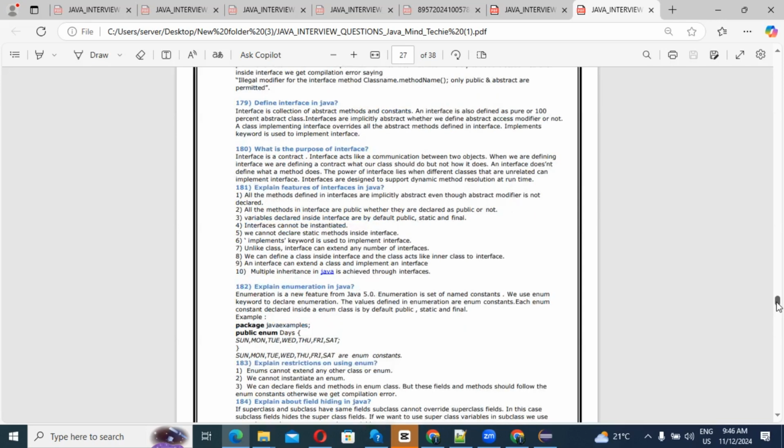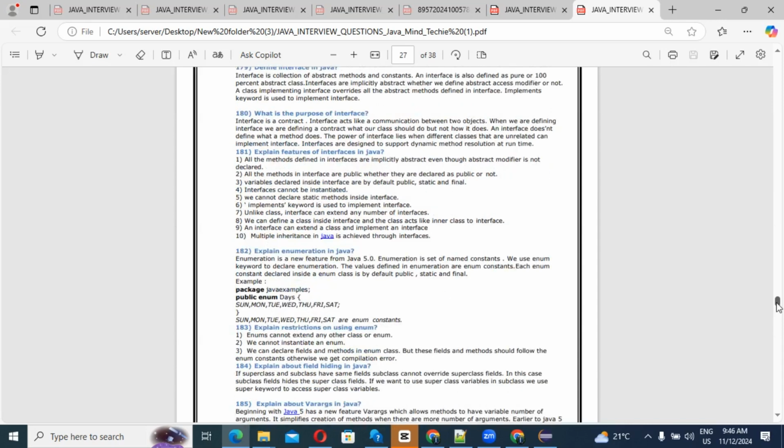Okay, next question: explain the restrictions of using enum. What are the restrictions if you are going to use the enum class? So guys, an enum cannot extend any other class or enum, right? We are not going to extend any class from the enum class. We cannot instantiate an enum. We can declare fields and methods in an enum class, but these fields and methods should follow the enum constants. Otherwise, we get a compilation error.